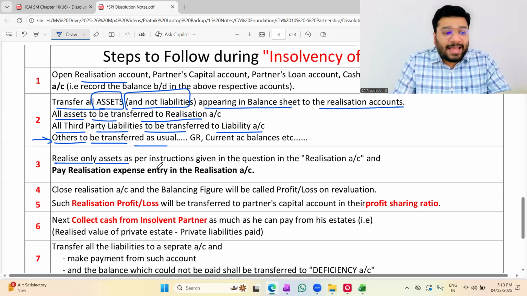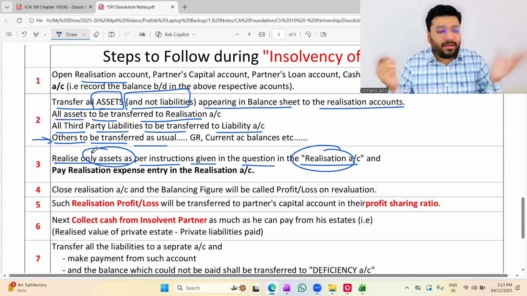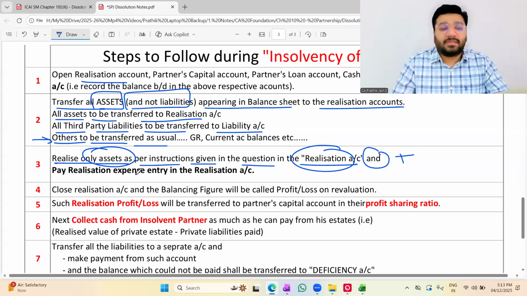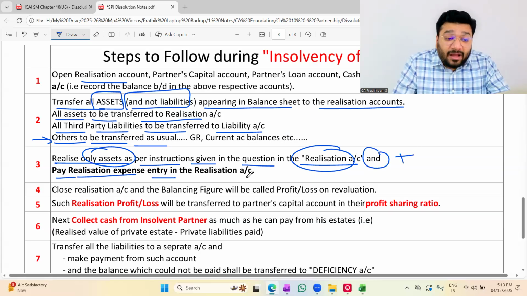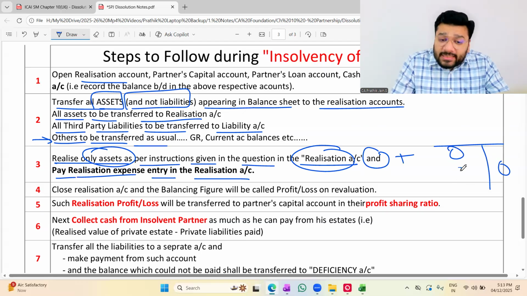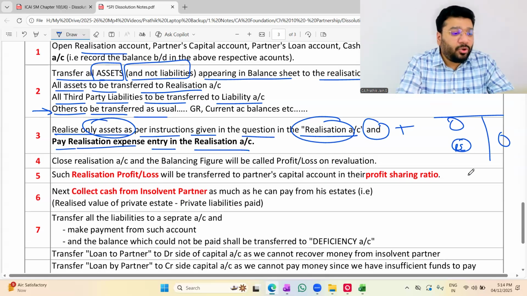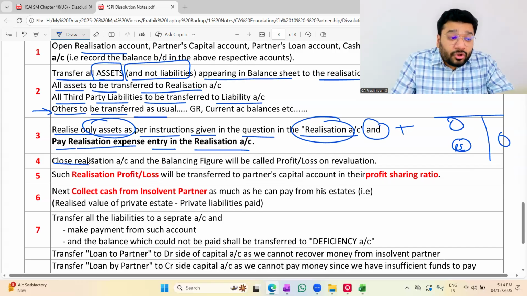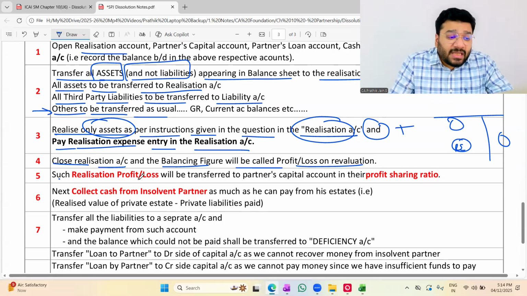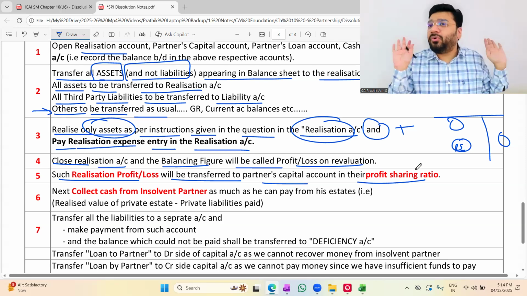Realize only assets, as per the instruction given in the question, in the realization account. So in the realization account, what will you realize? Only assets, because asset is there, so only asset is realized. Nothing else you can realize. Plus pay realization expense entry in the realization. So apart from recording the asset and receiving money, what else will come? Realization expense also will come in the realization account. Okay, not okay? Then close the realization account and the balancing figure will be called profit or loss on revaluation. And such profit or loss on revaluation will be transferred to the partners' capital accounts in the profit sharing ratio. This is as usual. Yes or no?